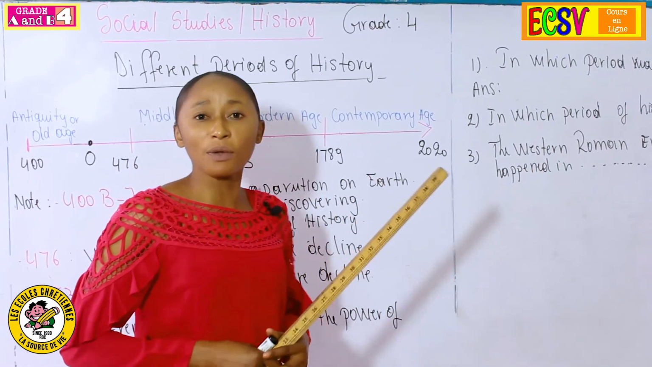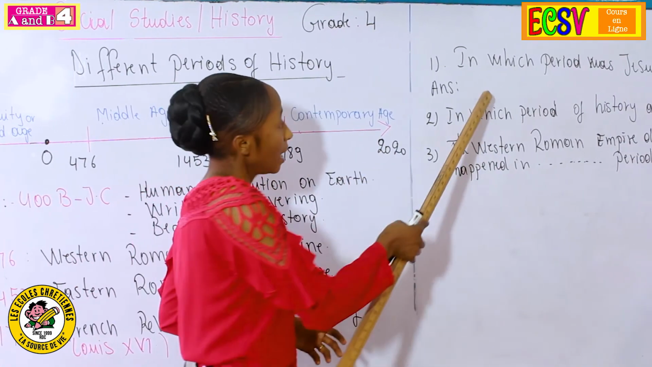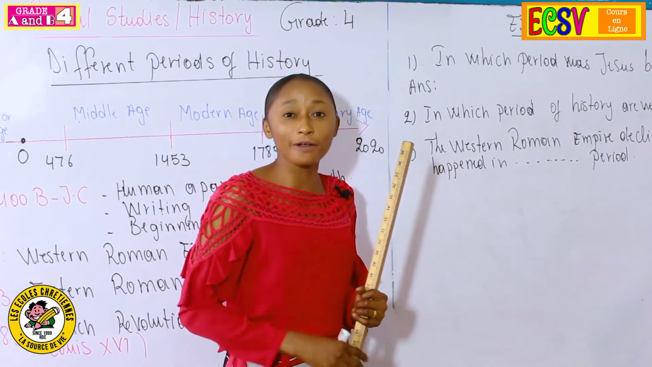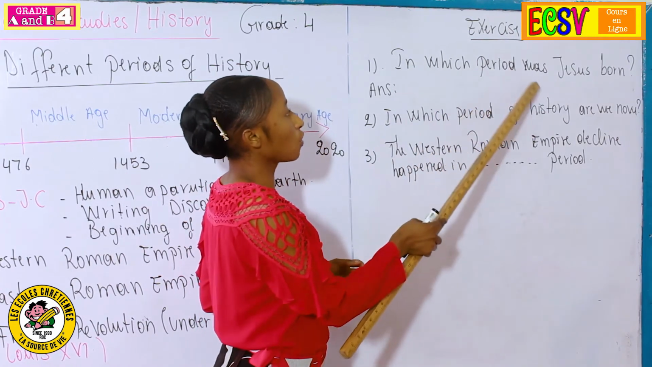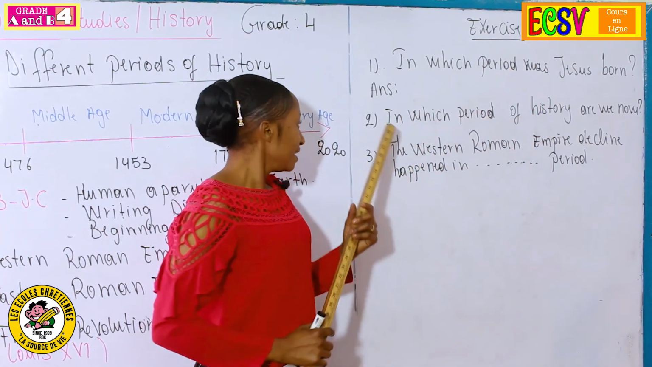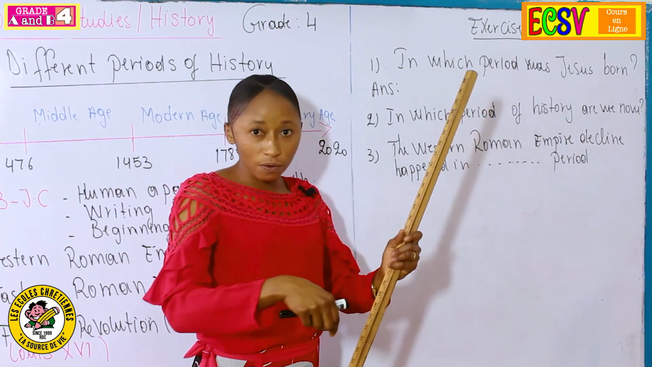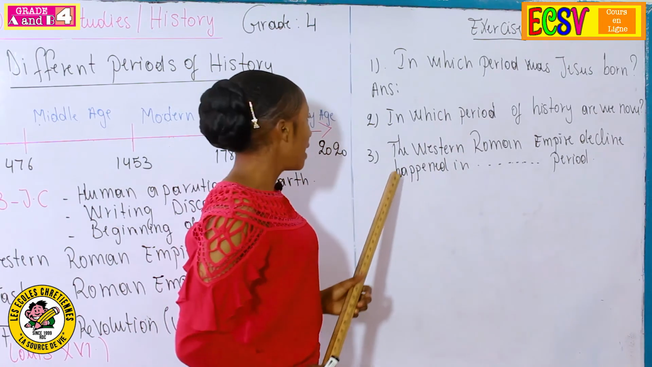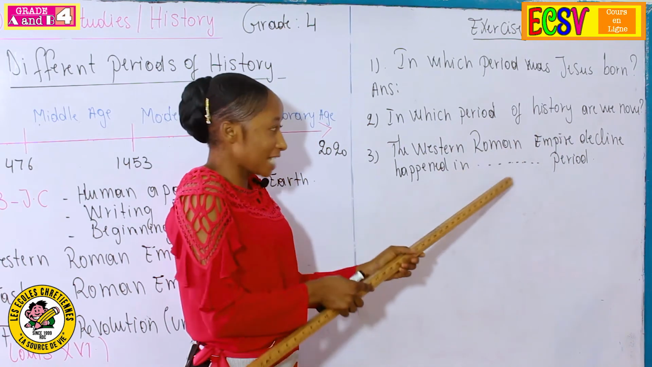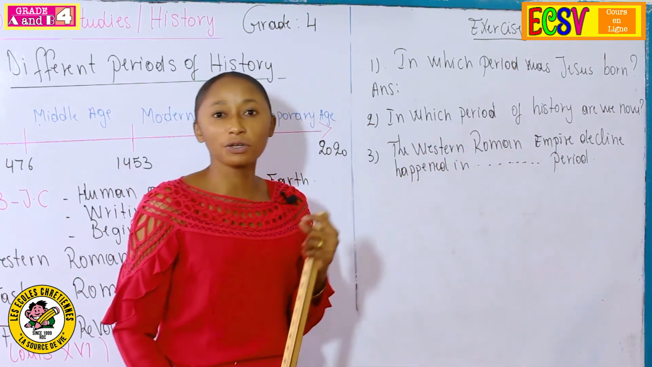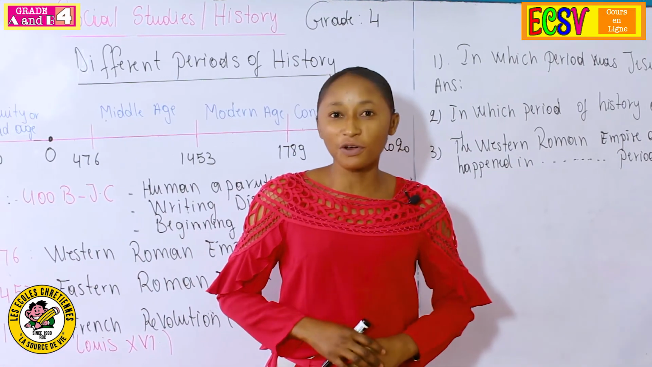I think you understood very well my explanation about the different periods of history. Here there are 3 questions that you are going to work on at home. The first one is, in which period was Jesus born? The second, in which period of history are we now? The last, the Western Roman Empire decline happened in dash period. You are going to continue. I think you understood very well my explanation. You enjoyed it very well.